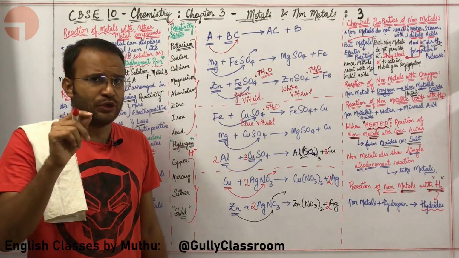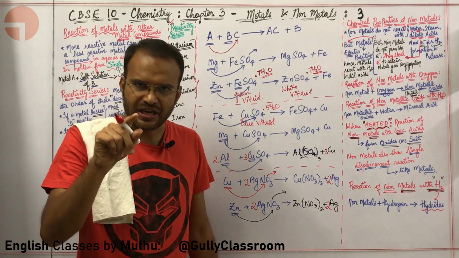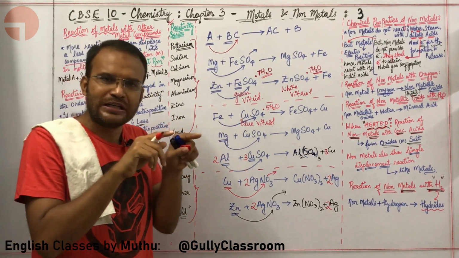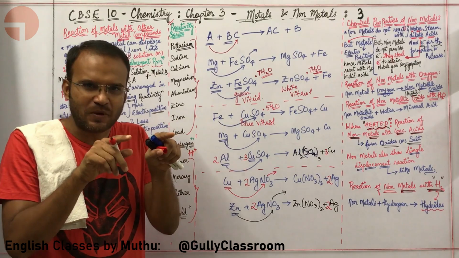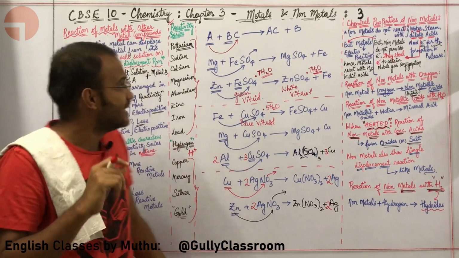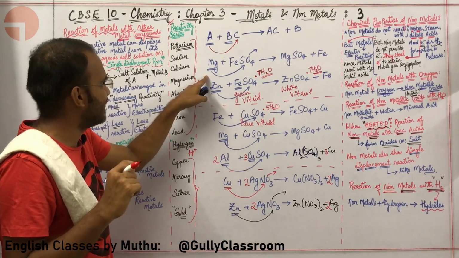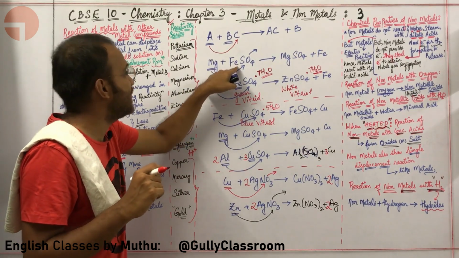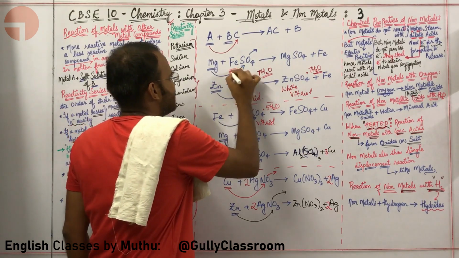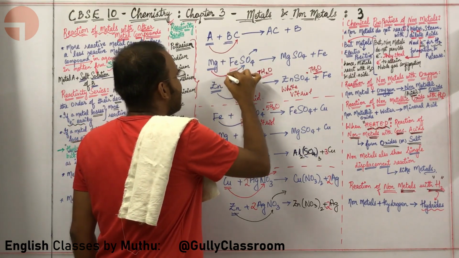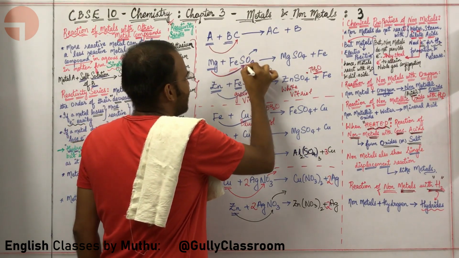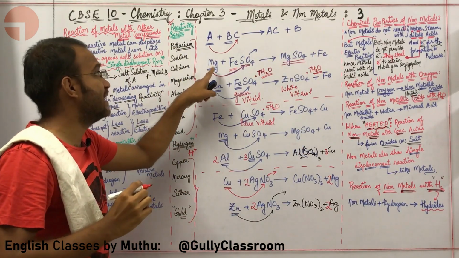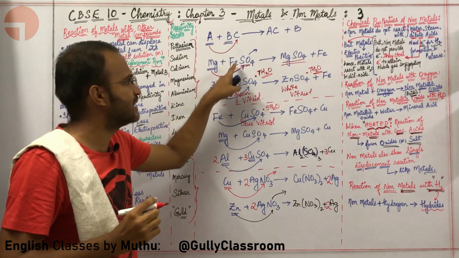Really, sir? Don't you remember? You did teach single displacement reaction in the first chapter. If you don't remember, sir, please go to Google. Type Gully Classroom single displacement reaction. There you told us that a more reactive metal will come over here, fight with a metallic compound and displace a less reactive metal in order to combine with the negative ion and form a compound.